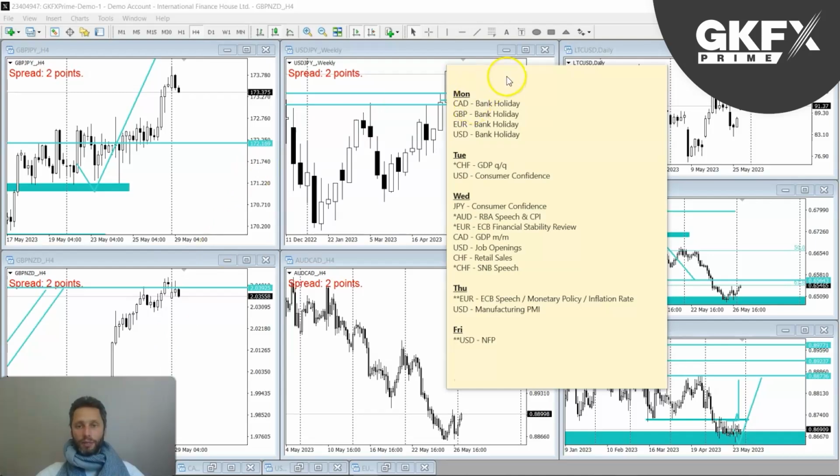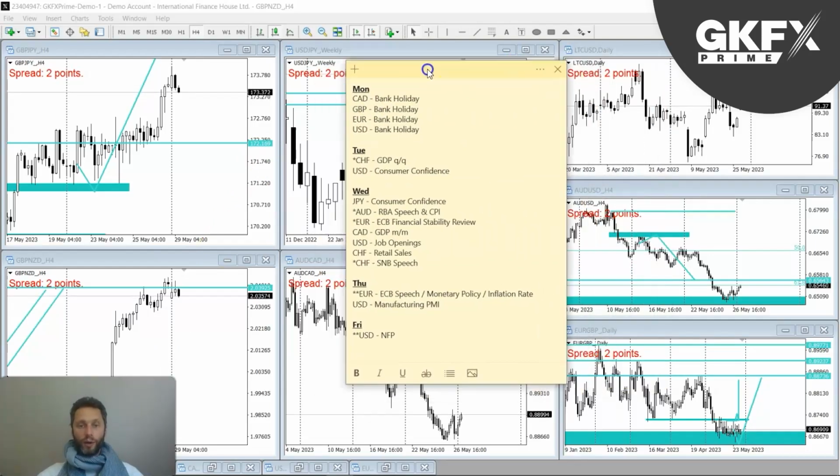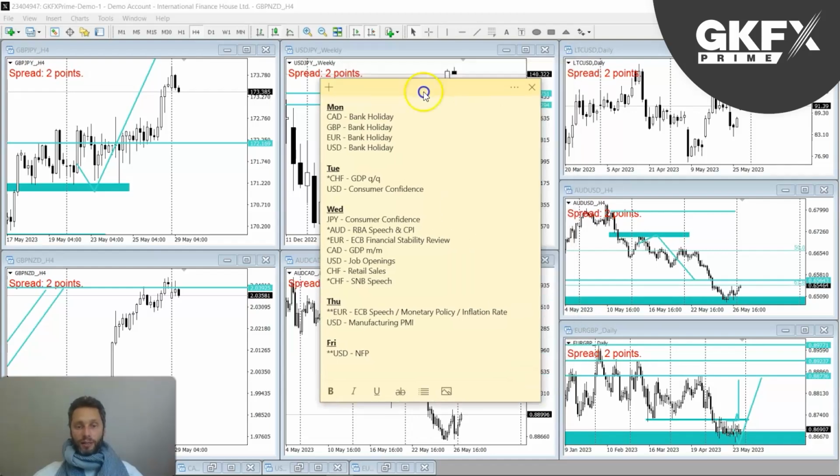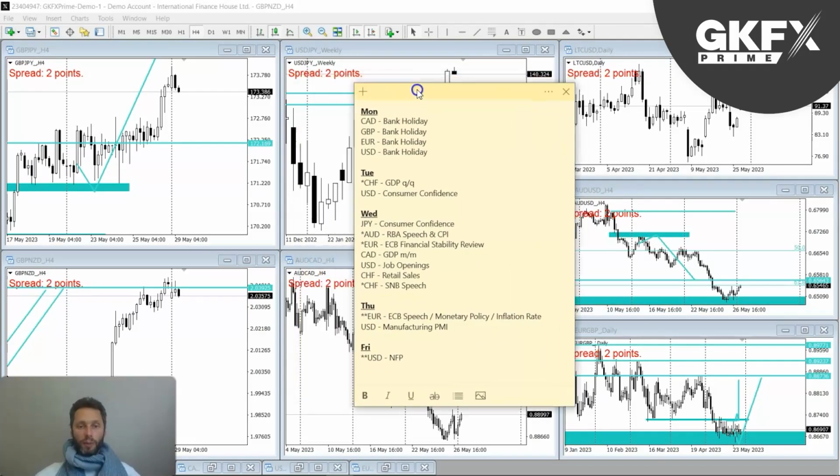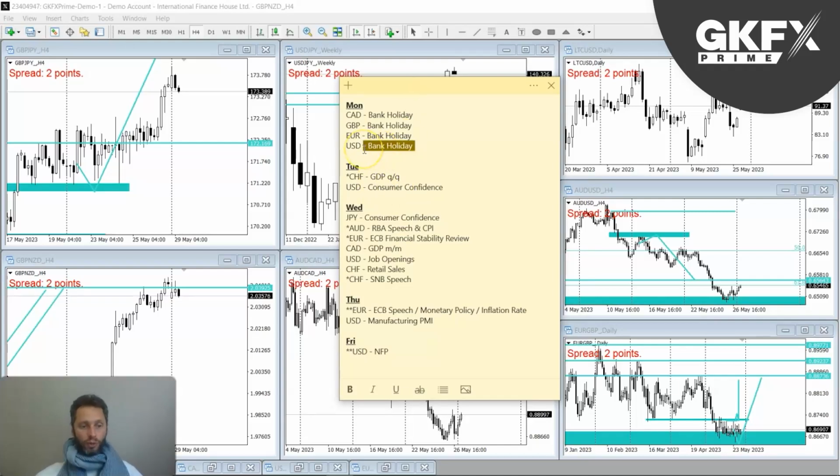As always, I'm going to start with the economic calendar so that we know what we've got coming this week, where to place ourselves in the market, where the volatility is likely to happen, and so we can be aware of the news in terms of placing our setups correctly and being in line with the market. Okay, so for this week, let's have a look.